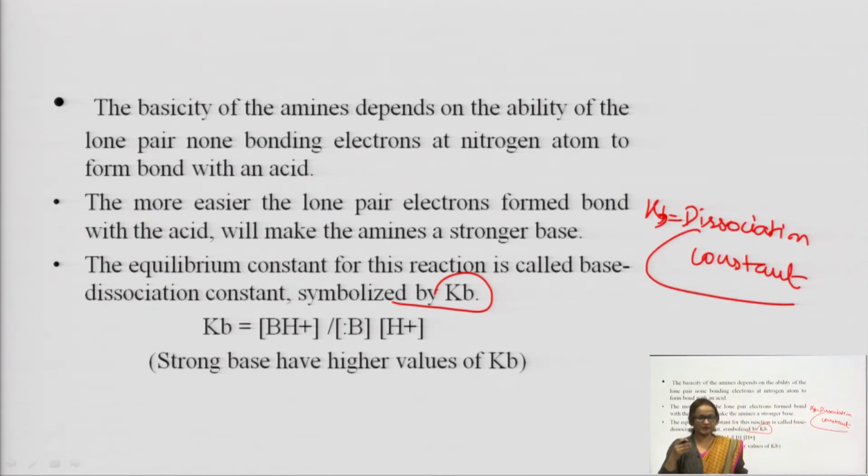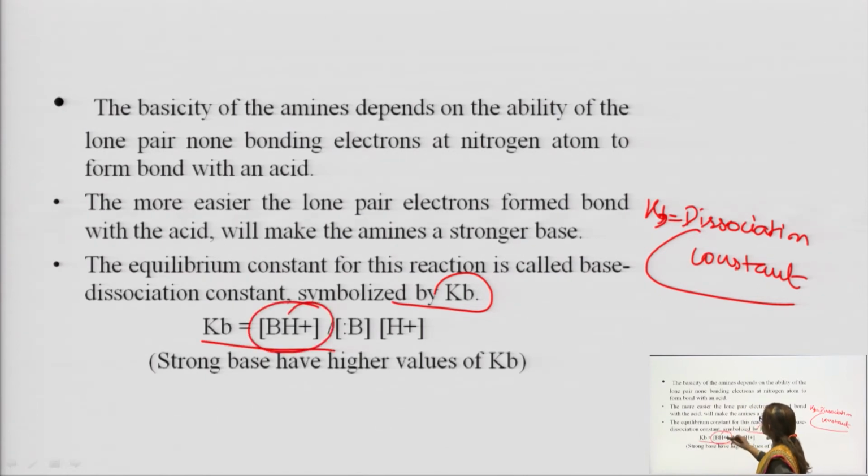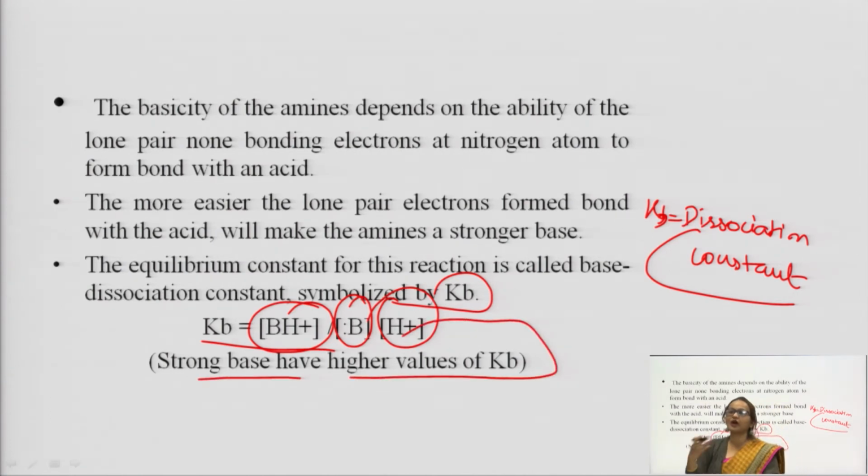You can say the basicity of a compound can be determined by the dissociation constant. The formula of the dissociation constant is, this is the base and these are the ions of the base. Strong bases have higher values of Kb. The higher the value of Kb, the higher the basicity.